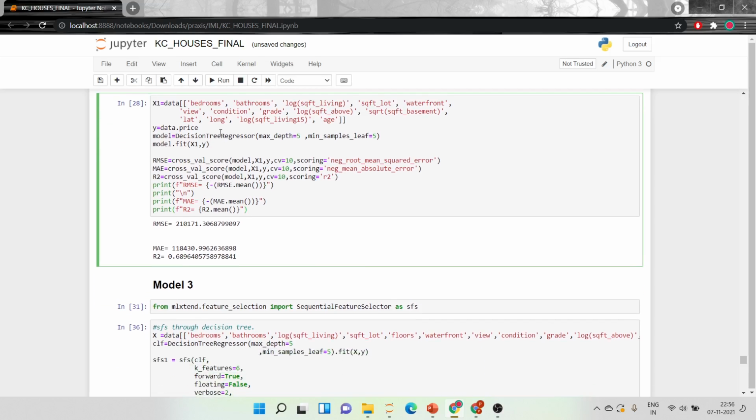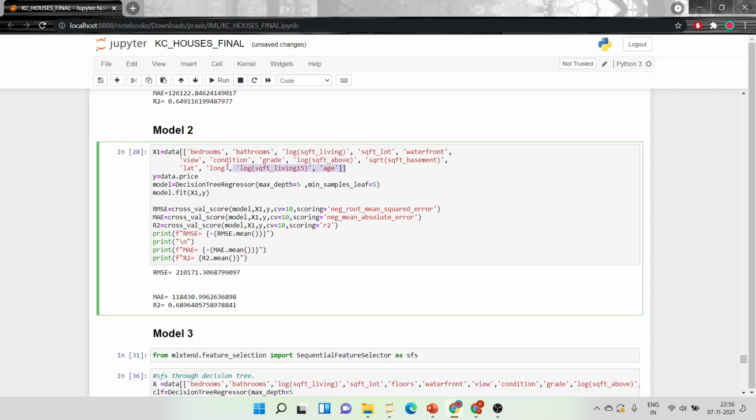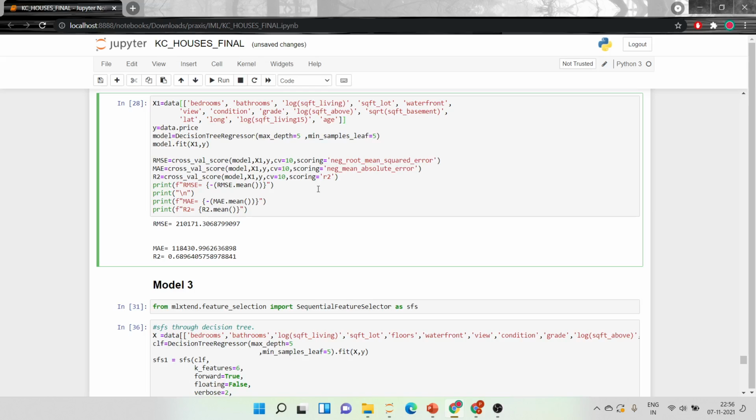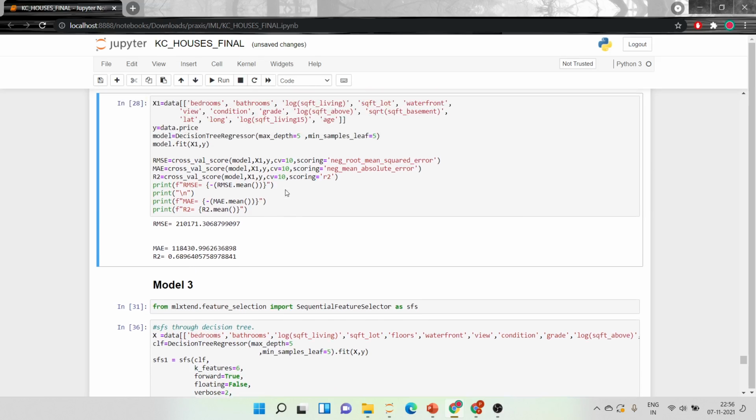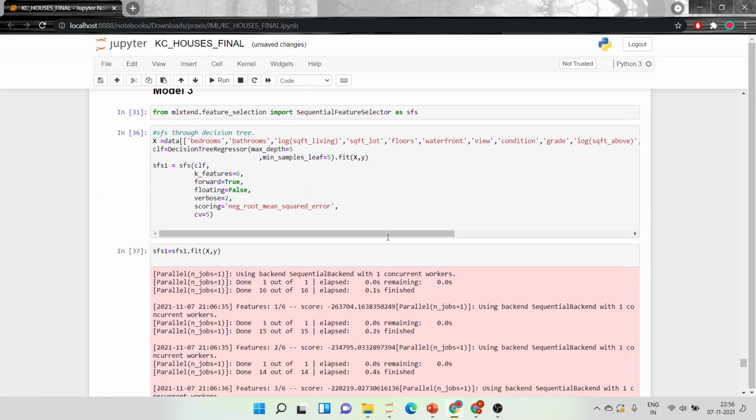And I've again taken the predictors as those which we got from our backward elimination through linear regression. I've done the same thing again. I've recorded this. Our R square increases, but we should not consider this, as the number of predictors we have is more, so R square increases generally.